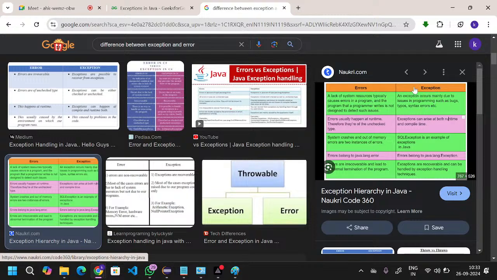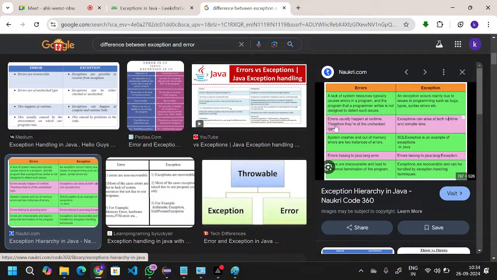Now, can you please read this? Is this visible for everyone? Exception: an exception occurs mainly due to issues in programming such as bugs, typos, syntax errors, etc. In case of errors, a lack of system resources typically causes errors in a program, and the program that the programmer writes is not designed to detect such issues. So programmatically we cannot handle it. Due to some resources like memory issues, if you get any errors, that is called errors. We can handle exceptions programmatically.